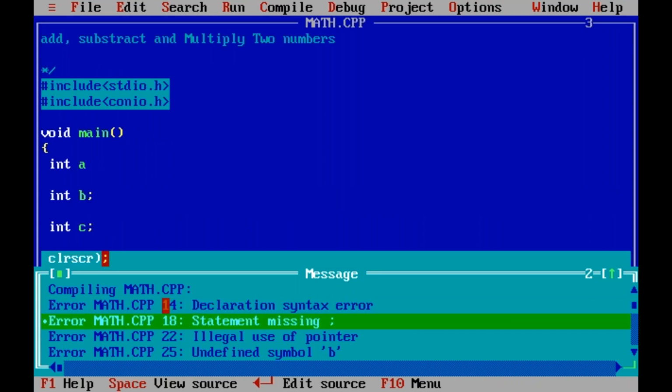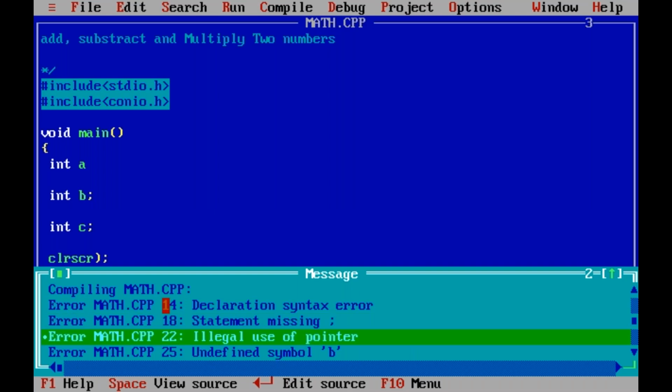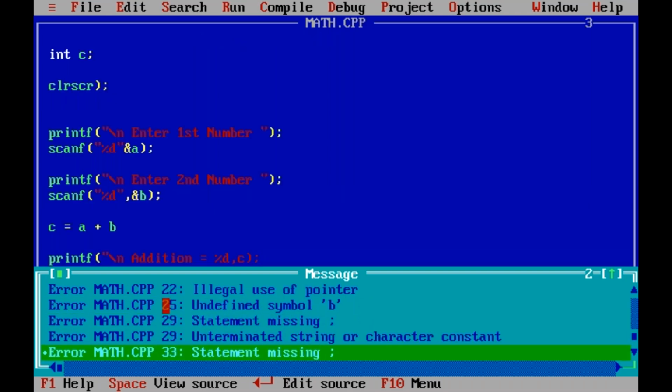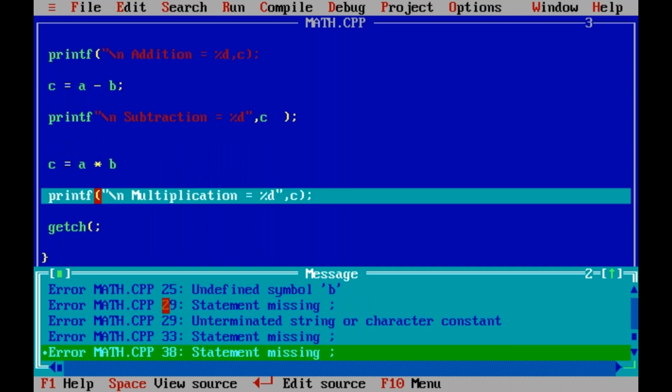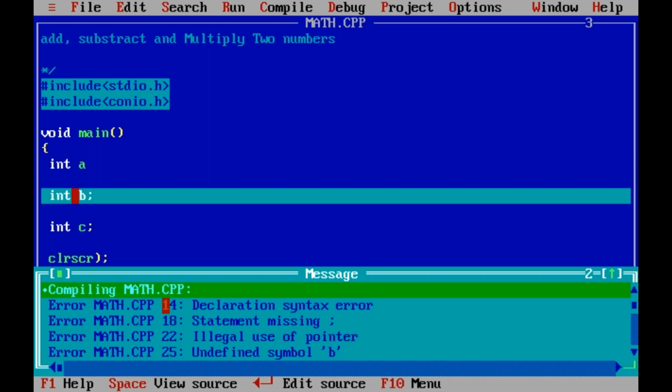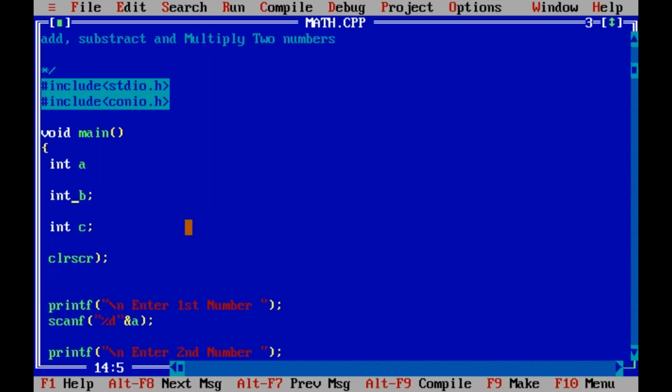14th line error. 18th line error. 22nd line error. 25th line error. 29th line error, 33rd line here. Okay, next, 38th line error. 40th line, like this, top to bottom. Yes, the compiler shows all the errors from top to bottom.